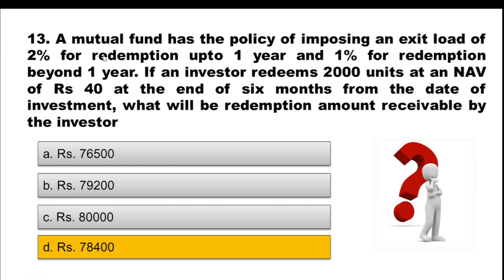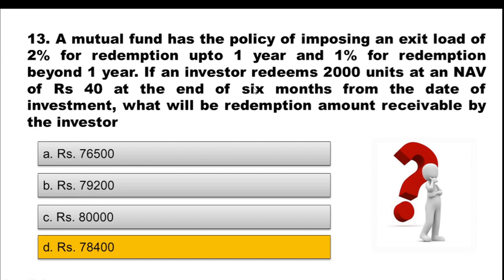Another piece of information: the investor redeems 2000 units, which is the total units the investor is holding. The current NAV is rupees 40. So total units into the current price, 40 into 2000, is equal to 80,000, the total invested amount.